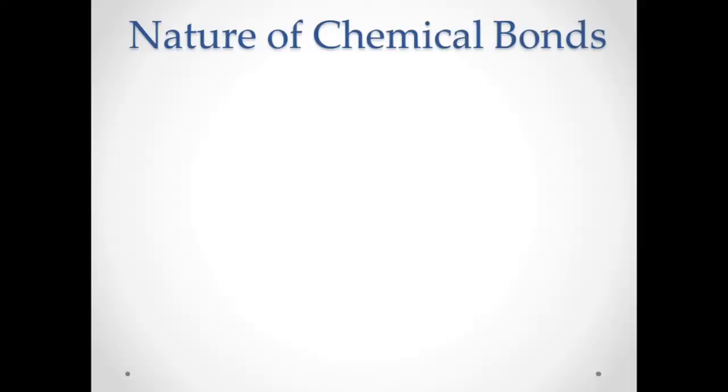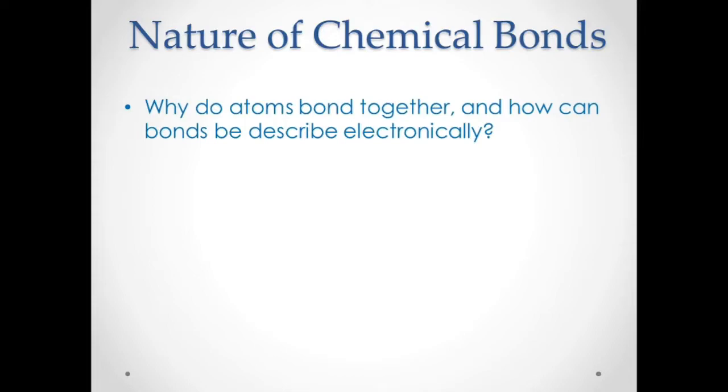Okay, now let's go to the nature of chemical bonds. So, why do atoms bond together and how can bonds be described electrochemically? Okay, so basically, atoms bond together because they want to become stable. Okay, so how do these atoms become stable? Okay, so when they bond together, they release energy.